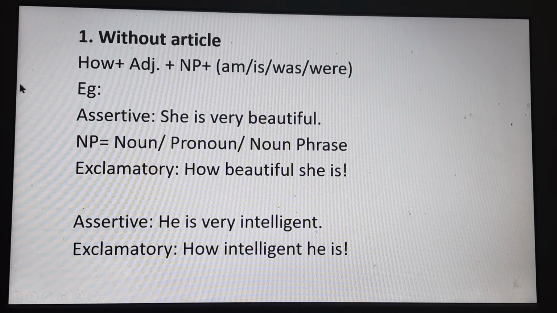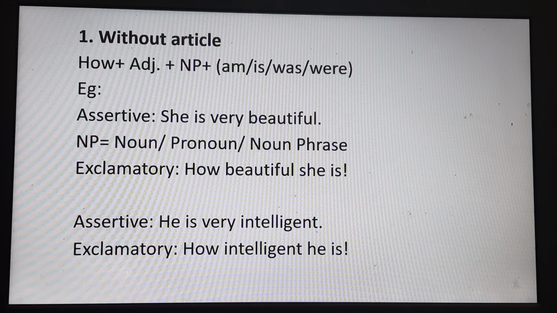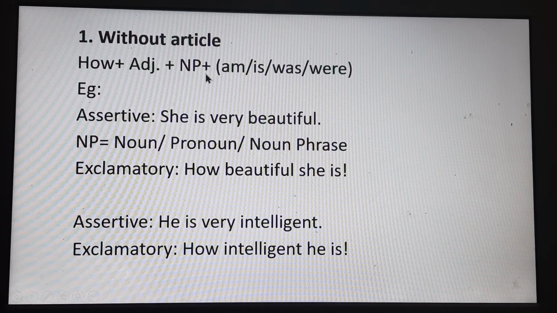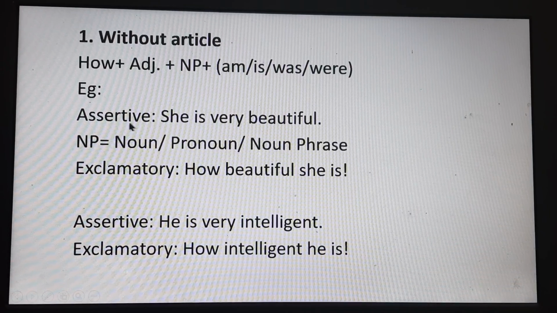So, if we want to change this type of sentence, then we have to follow this structure. Firstly, we have to write down how, then we have to write down the adjective, then NP. NP indicates a noun, pronoun or noun phrase. After that, we have to write down the auxiliary verb. Okay? So, here we have an example.